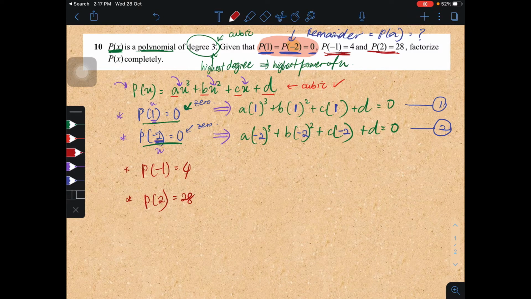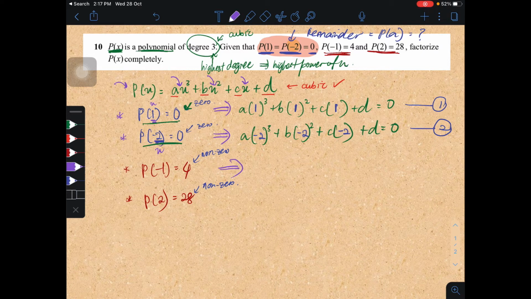When you have non-zero here, this is what we call non-zero. When your remainder is non-zero, it just means that you are using the remainder theorem, but still we do not need to state the theorem.